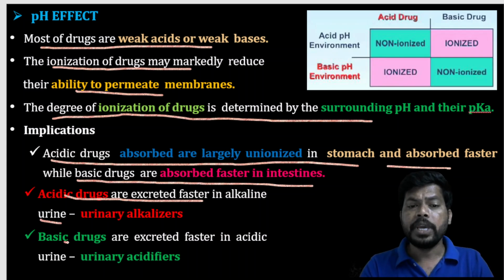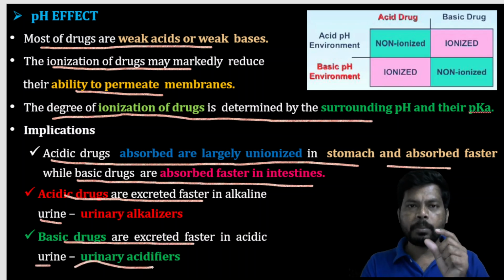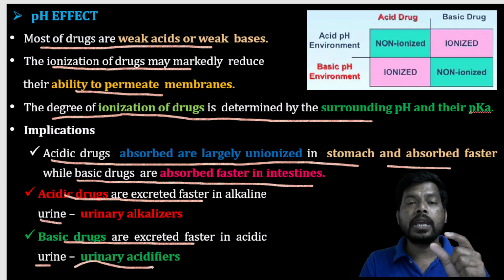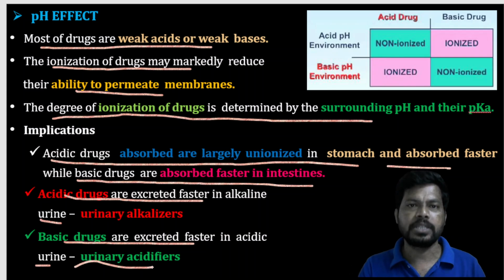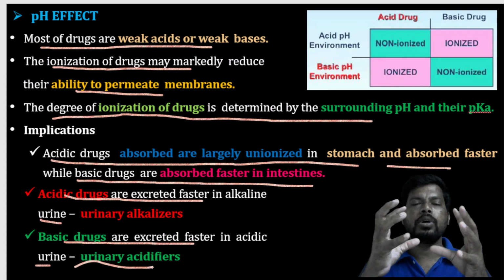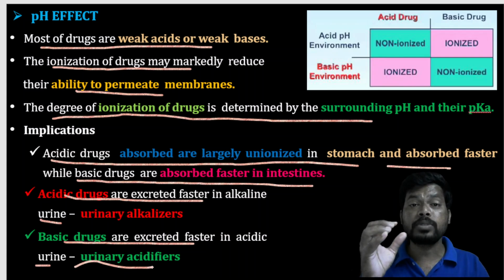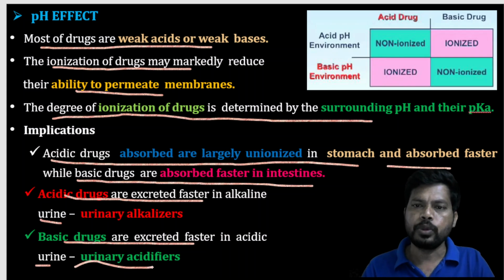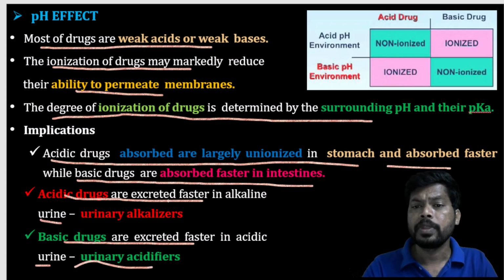Next, basic drugs are excreted faster in the acidic urine, that is, urinary acidifiers. If urine becomes acidic, that acidic urine can easily eliminate the basic drugs, because both ionized forms are easily eliminated through the urine. So for example,